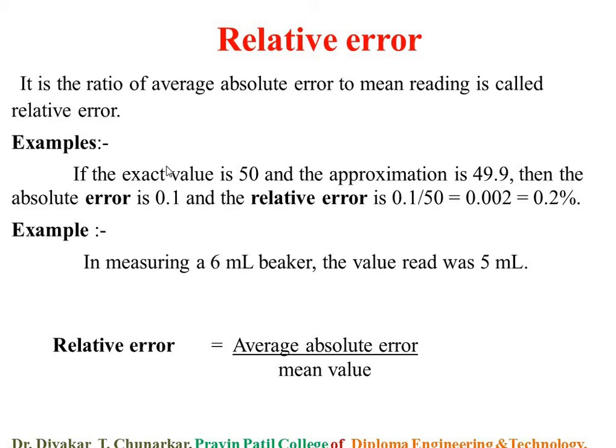For example, consider that the exact value is 50 and the approximation is 49.9.